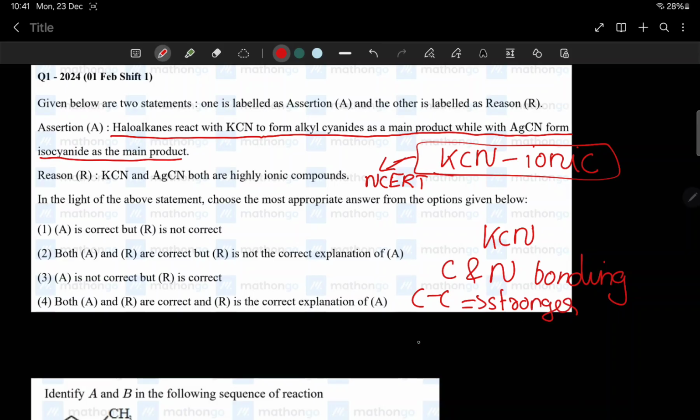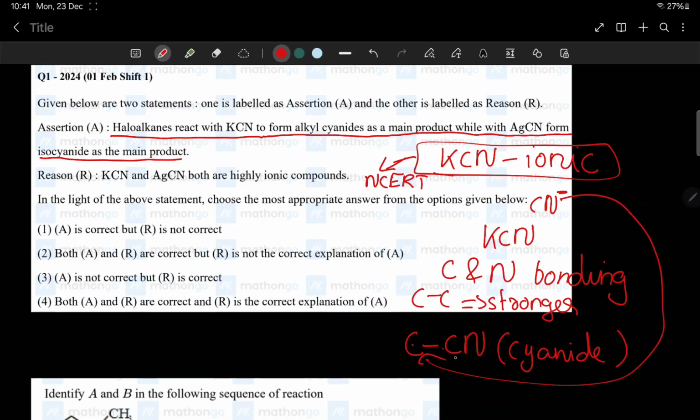So the C–C bond is formed, that is, cyanide is formed. It's given in your text, because KCN is ionic we get CN minus as a free ion, and the CN minus goes and attaches with carbon. It can use nitrogen as well as carbon for forming a bond, but the carbon–carbon bond is stronger than the carbon–nitrogen bond. Hence R–CN, that is cyanide, is formed.